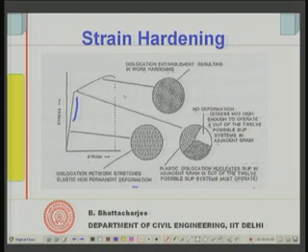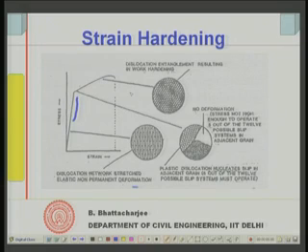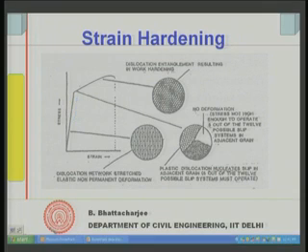First, this portion is simply stretched and nothing more. In this zone, the dislocation has moved somewhat, but as it moves further, dislocations get entangled, because other slip planes come and intersect with it, and therefore you have to overcome that barrier. That's why there is work hardening.